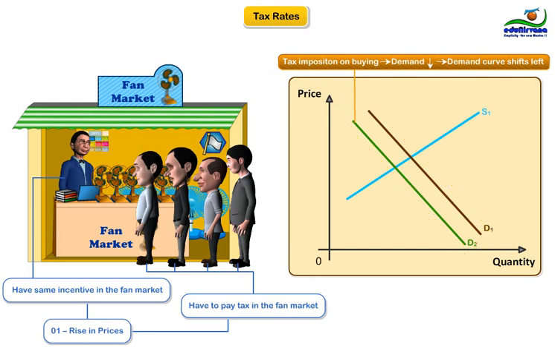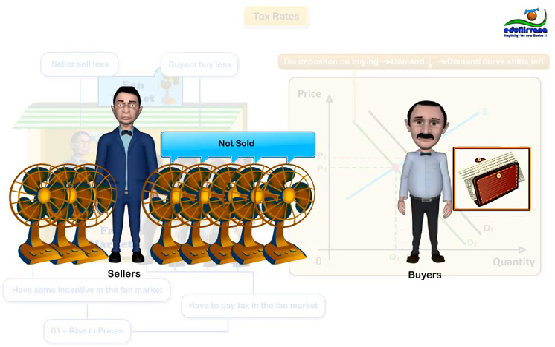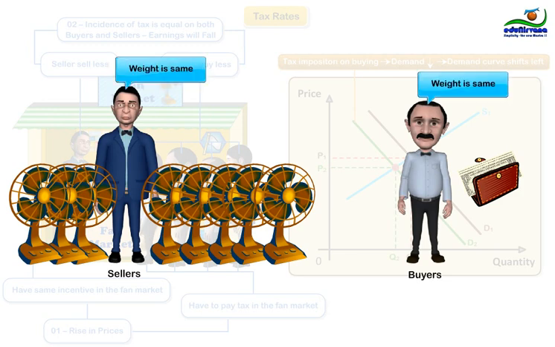To see the effect of the tax, we compare the old equilibrium and the new equilibrium. You can see in the figure that the equilibrium price of fan falls from P1 to P2 and the equilibrium quantity falls from Q1 to Q2. Because sellers sell less and buyers buy less in the new equilibrium, the tax on market reduces the size of the fan market and the incidence of tax is equal on both buyers and sellers.